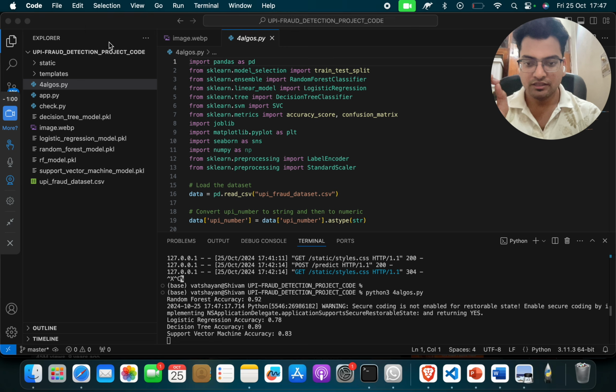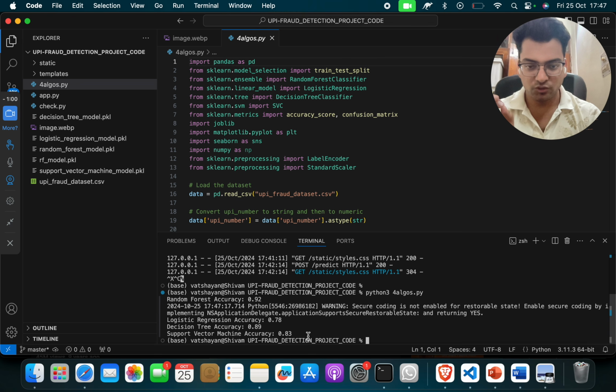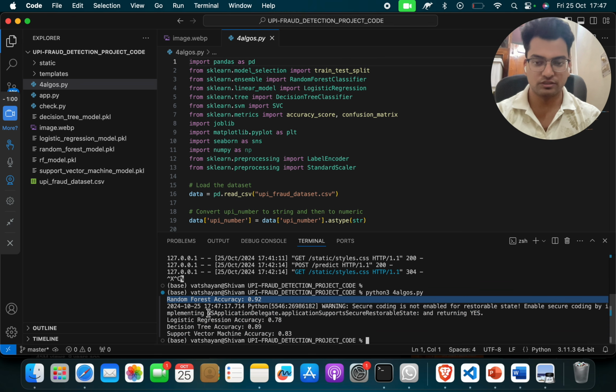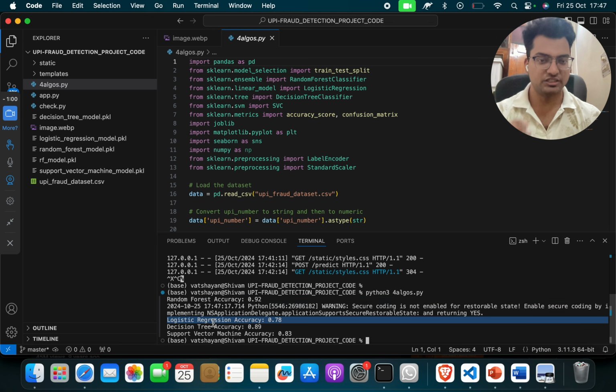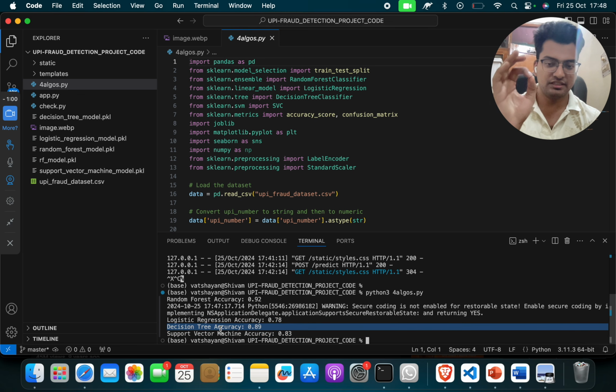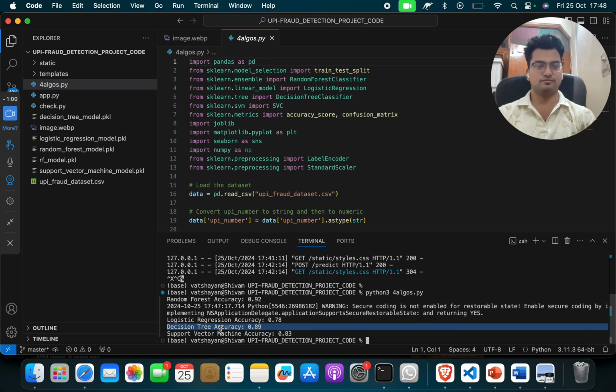When you click here, you will see that random forest has high accuracy. We have the logistic regression accuracy, the support vector machine accuracy, and also the decision tree accuracy. Such a good project you can take.